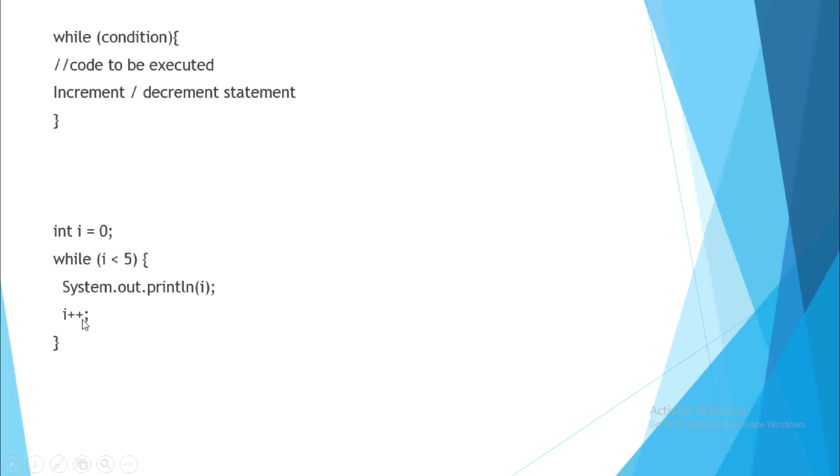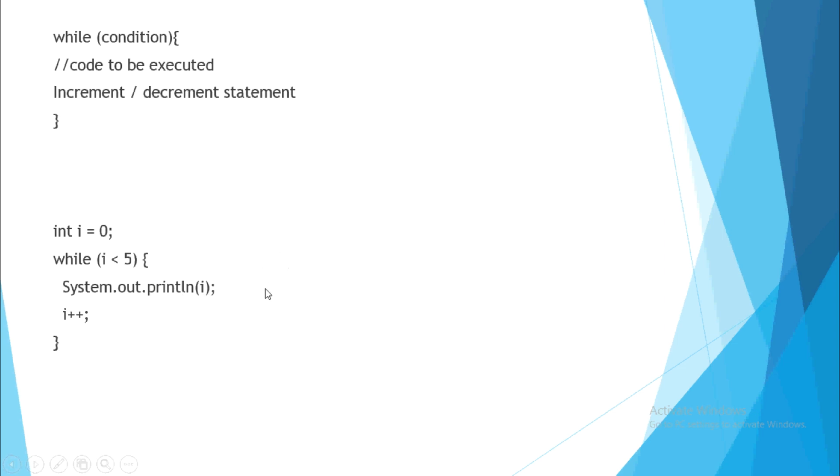After printing we will increase the value. I hope you remember this is an increment operator, i++. So it will be 0 plus 1, which is 1. Again it will come here and go up. 1 is less than 5, yes, it's true. So System.out.println.